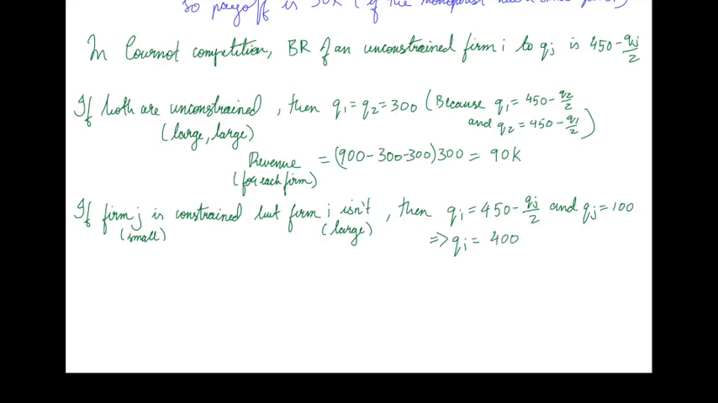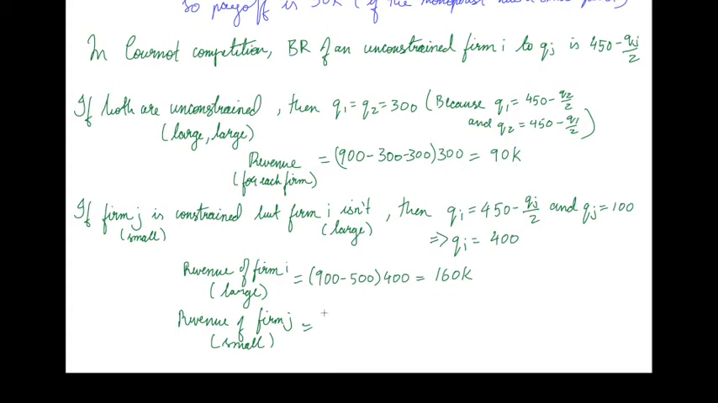So the revenue for firm i, the one with the large plant, is 900 minus 400 minus 100. So the total quantity produced is going to be 500, so it's 900 minus 500 times the quantity that the large firm produces, so it's 400. That's 160,000. The revenue of firm j, which is the one with the small plant, is the same price, 900 minus the total quantity, which is 500, times 100. So that's 40,000.